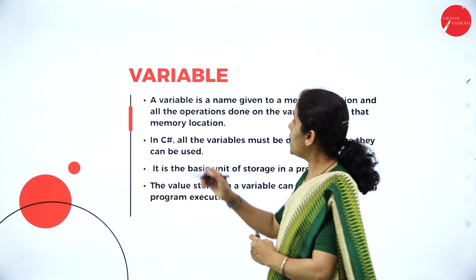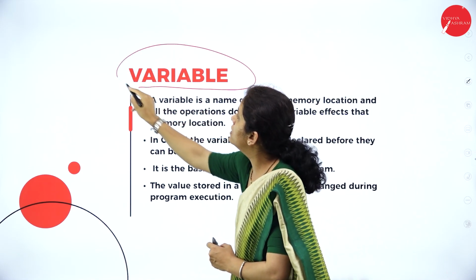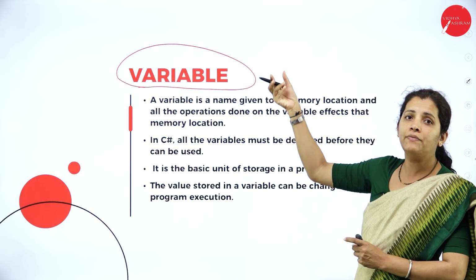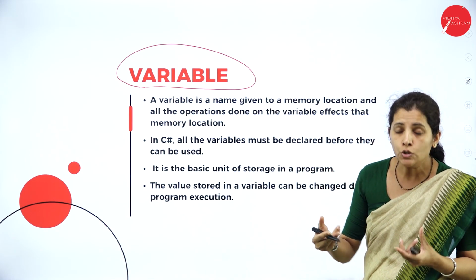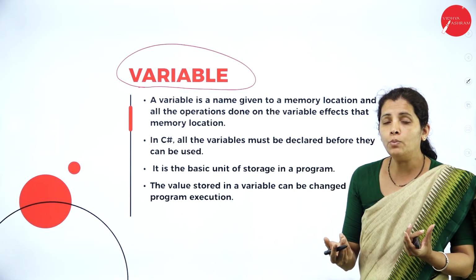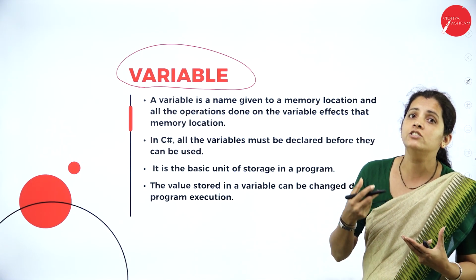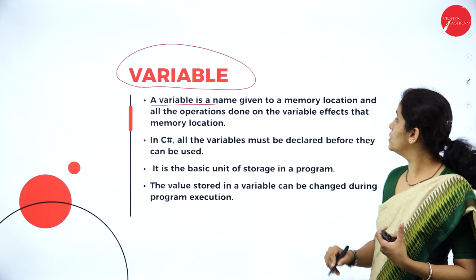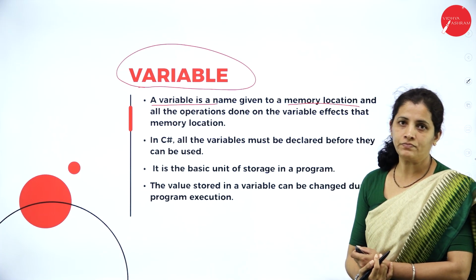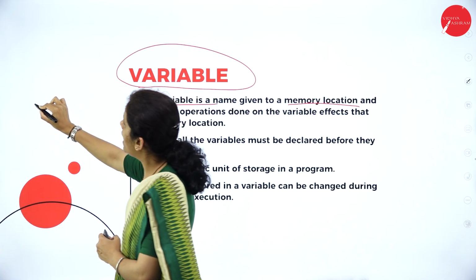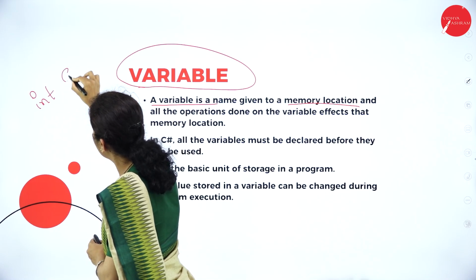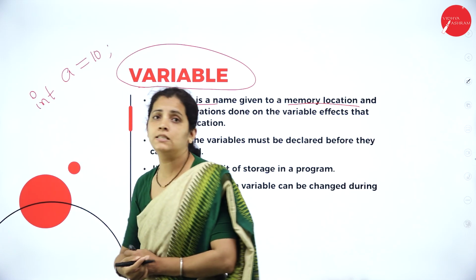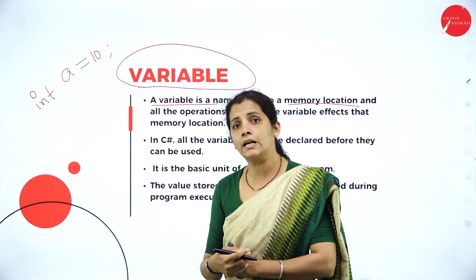Now, I have one more important building block here, which is the variable. So, what is a variable? As the name itself indicates, variable. So, vary the value. According to my need, I am able to change the value. So, a variable is a name given to the memory location. Fine. See here, if I write int A equal to 100, what is this? This is a constant variable declaration.